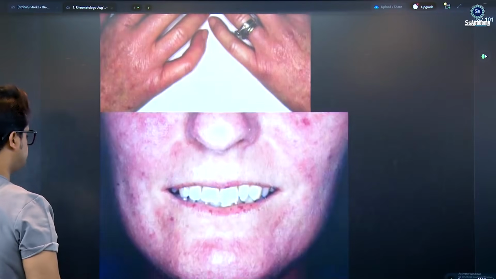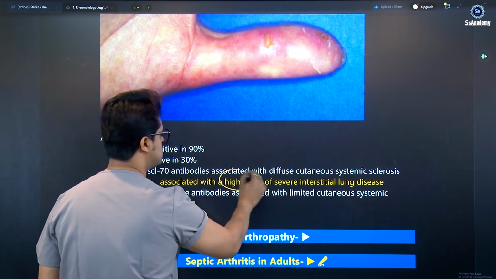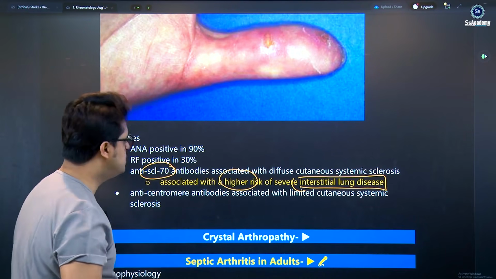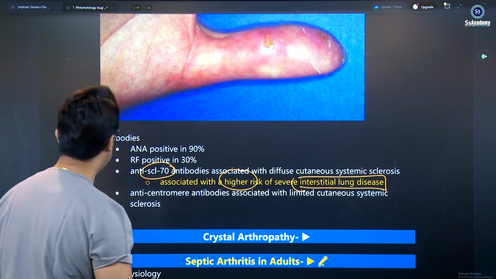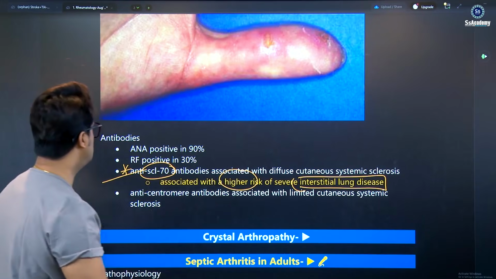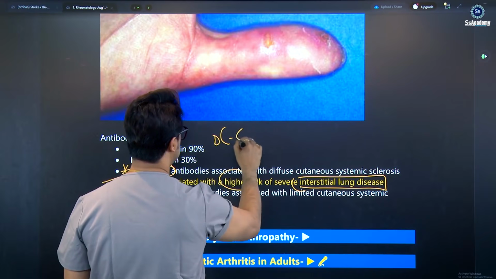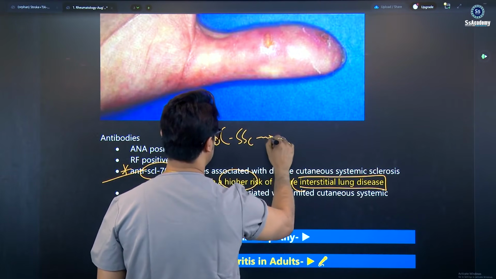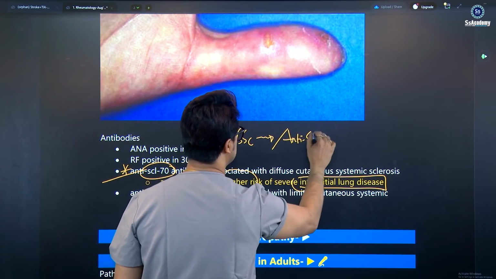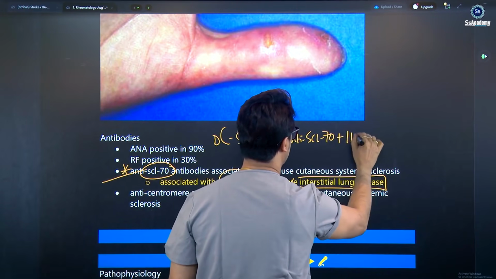Here is another: a high risk of severe interstitial lung disease. This is important. Of course, the anti-Scl antibodies as well as diffuse cutaneous systemic sclerosis. Definitely the anti-Scl antibody is separate, because the questions are hitting. So you need to know diffuse cutaneous SSc has more organ involvement. Of course, these are anti-Scl-70 antibodies, but these antibodies are strongly associated with interstitial lung disease also.